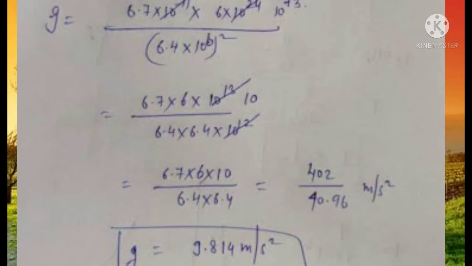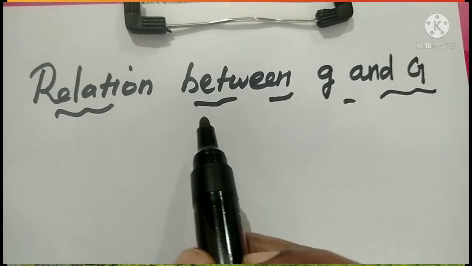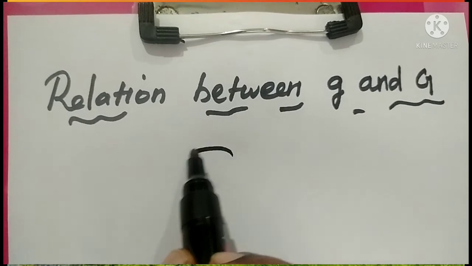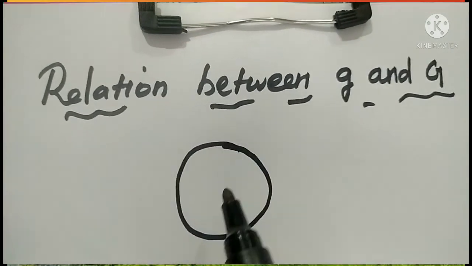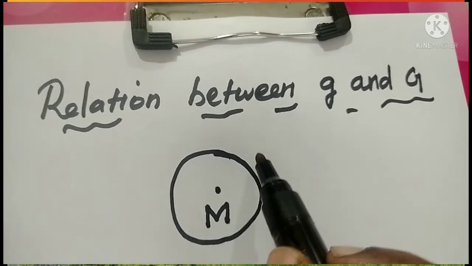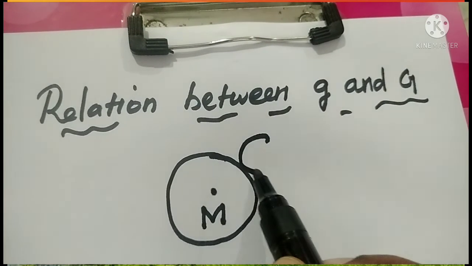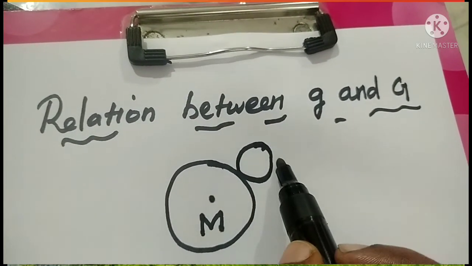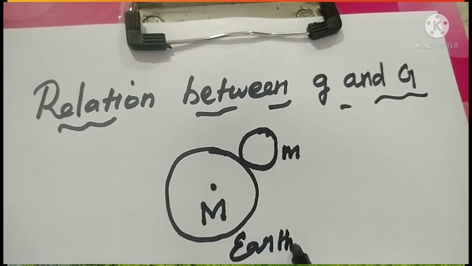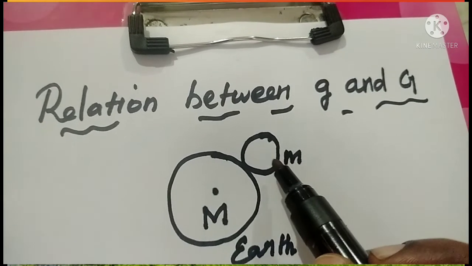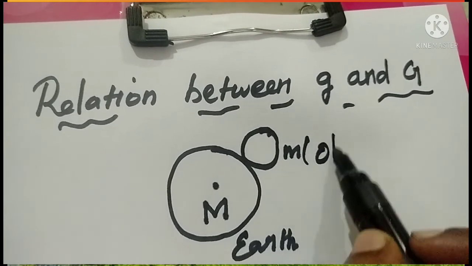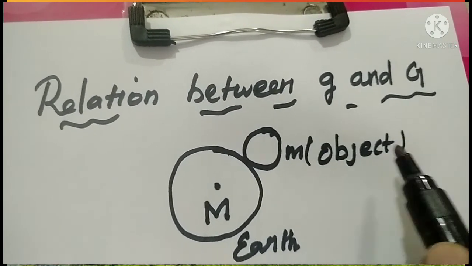Now we can see the relation between small g and capital G. Let us consider M be the mass of the earth. Capital M denotes the mass of the earth, and here we have to consider an object. The object's mass is small m, so small m denotes the mass of the object.